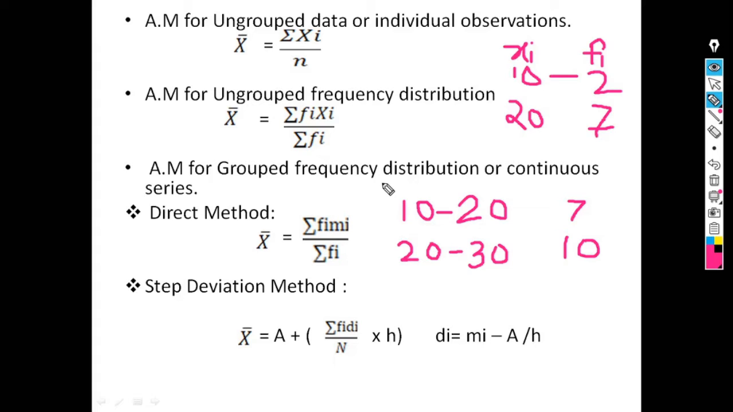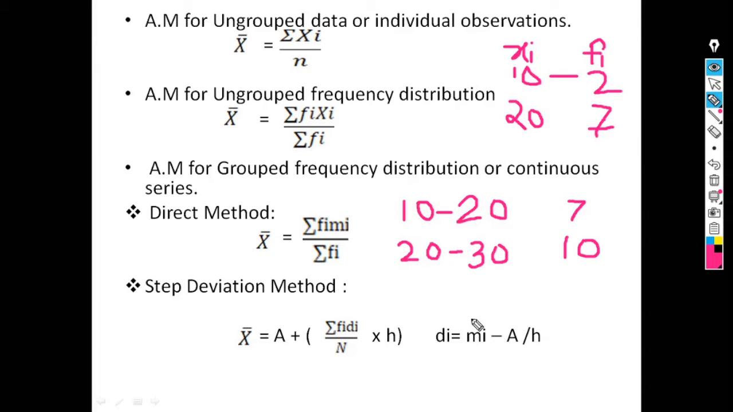The next method for calculation of arithmetic mean for group frequency distribution is the step deviation method. The formula is x bar equals a plus summation of fi into di divided by n into h, where di is equal to mi minus a upon h. Mi is the midpoint or middle value. H is the class width, calculated as upper class limit minus lower class limit. Suppose for this class interval the class width is 20 minus 10, that is 10.